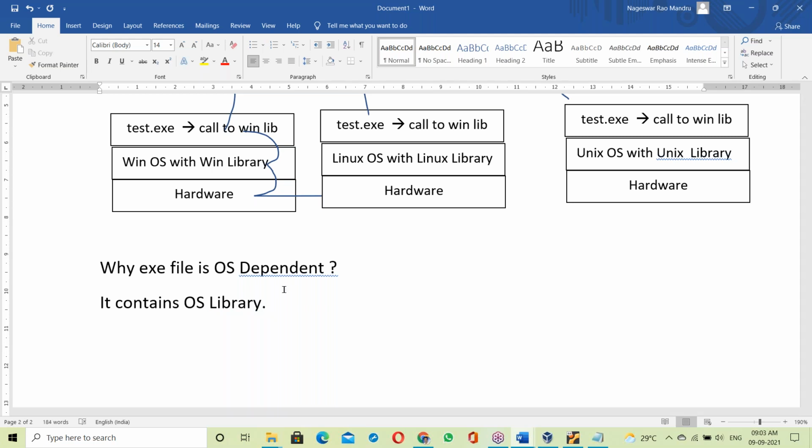So why is an exe file OS dependent? Simple answer: it contains the OS library.